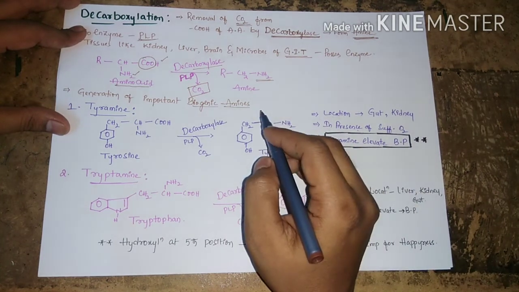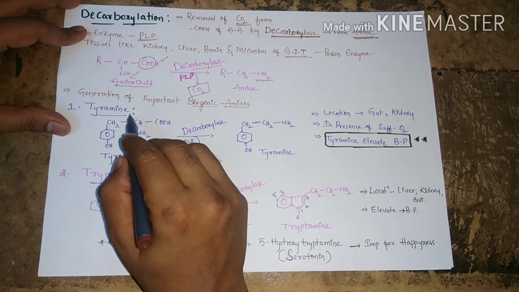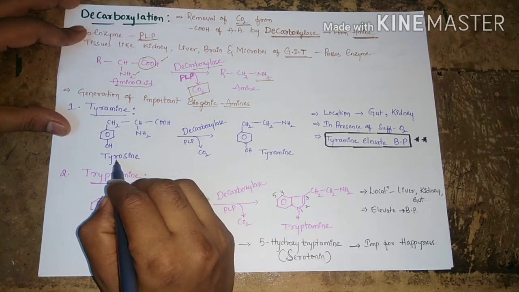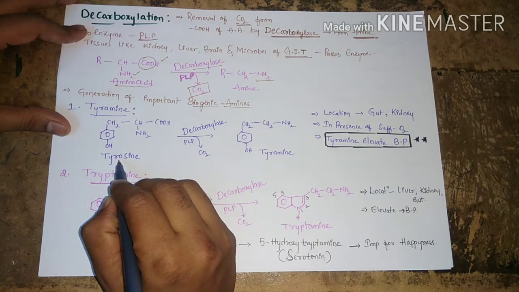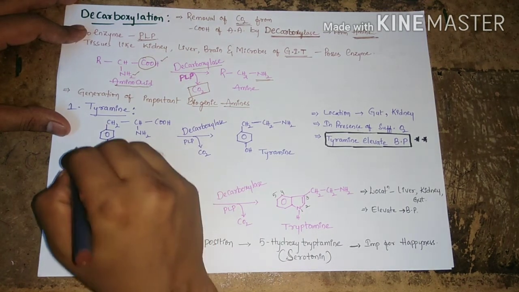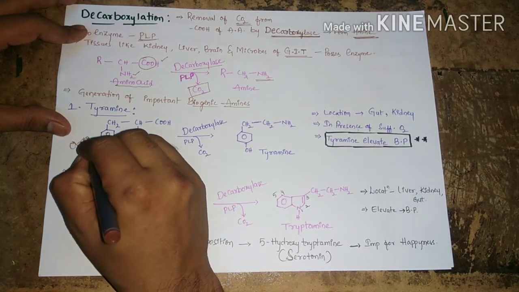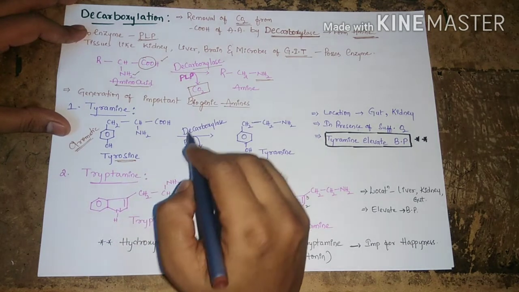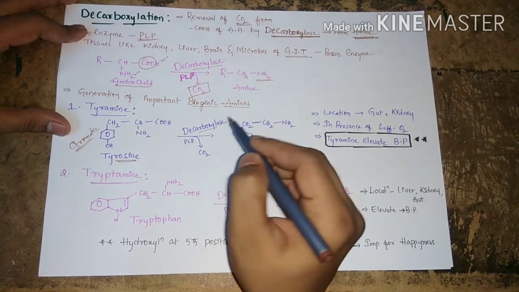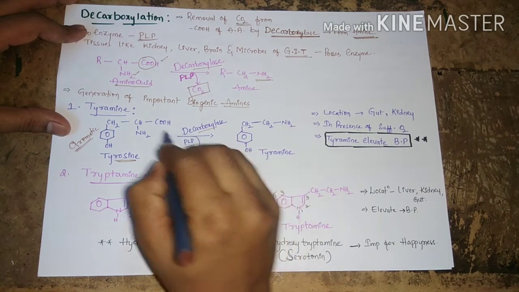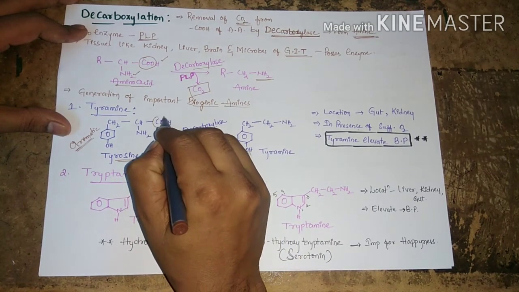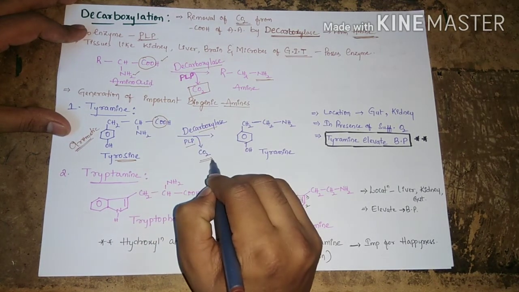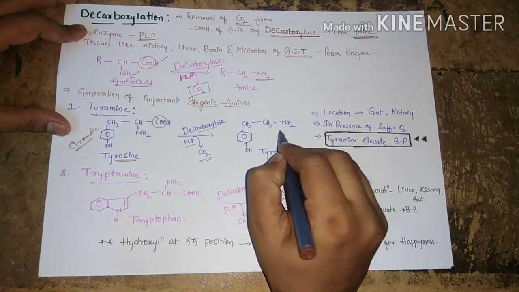These are useful for the body. The first one is tyramine. Tyramine is the amine produced by the decarboxylation of the amino acid tyrosine. You know, tyrosine is an aromatic amino acid. Upon decarboxylation in the presence of decarboxylase enzyme, with the coenzyme pyridoxal phosphate, the carboxylic group of the amino acid is eliminated as CO2, and finally we get the amine group.